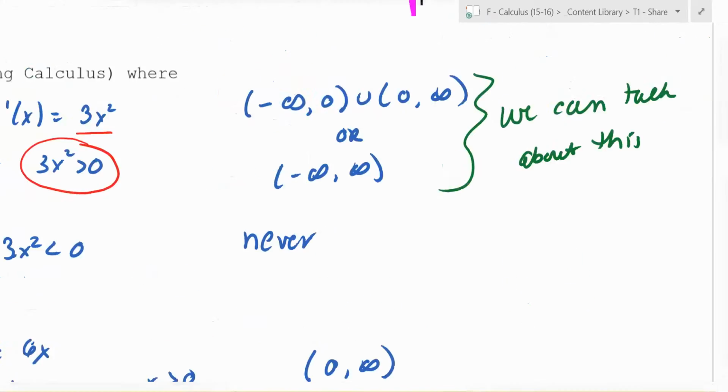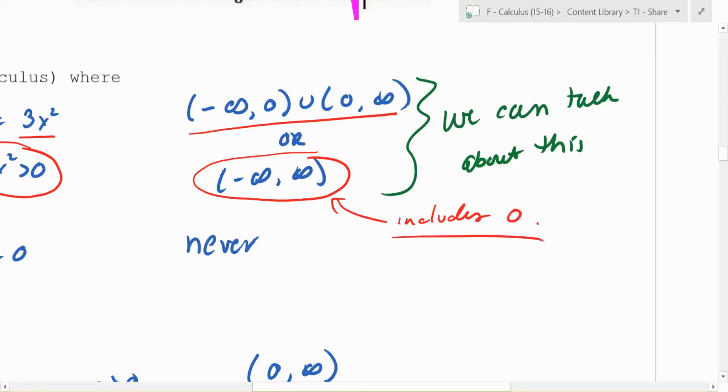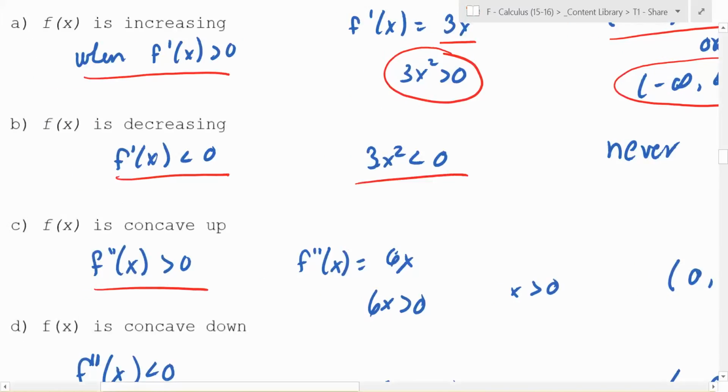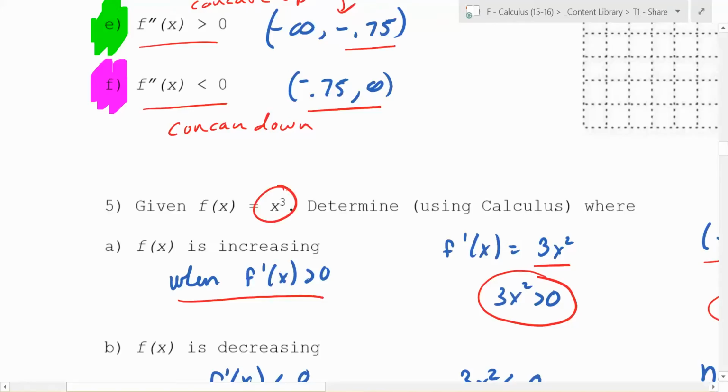Everywhere except for 0 is this one right here. Why is it not super accurate to say this? Because that includes 0. Technically speaking, at x equals 0, is the graph falling or rising? Neither. At that one particular instant, it's not going up or down. So where is it negative? Is it negative anywhere? No. x squared is always positive, and 3 times a positive number is always positive. So is it ever decreasing? No. And if you think about what x cubed looks like, it looks like this S, right? Is that ever decreasing?